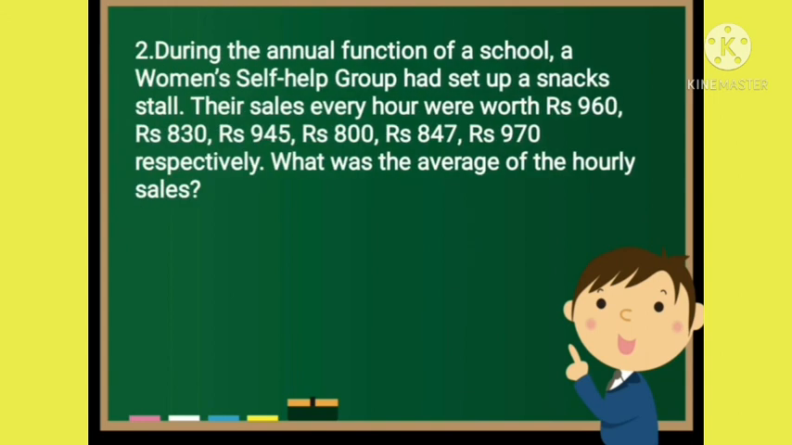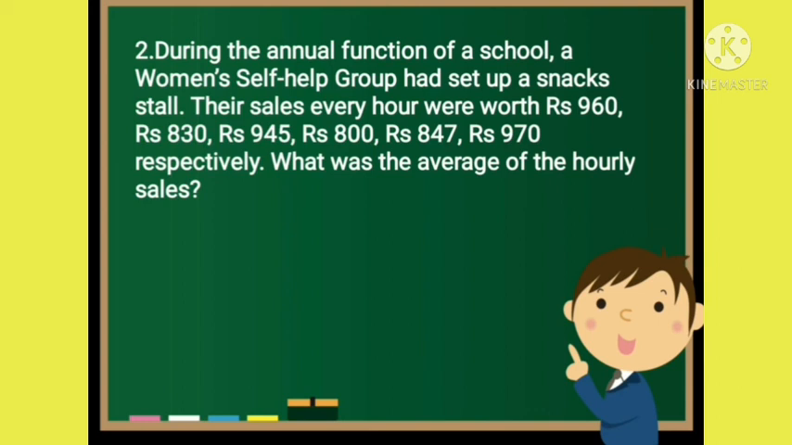Let's see the second sum. During the annual function of a school, a women's self-help group had set up a snack stall. Their sales every hour were worth rupees 960, rupees 830, rupees 945, rupees 800, rupees 847, rupees 970 respectively. What was the average of the hourly sales?